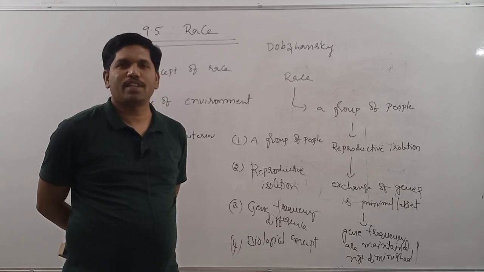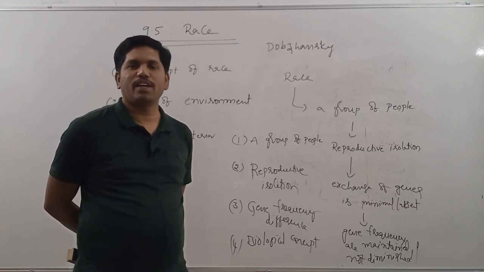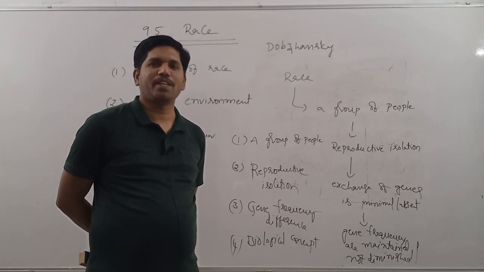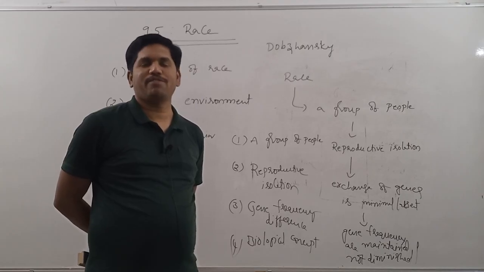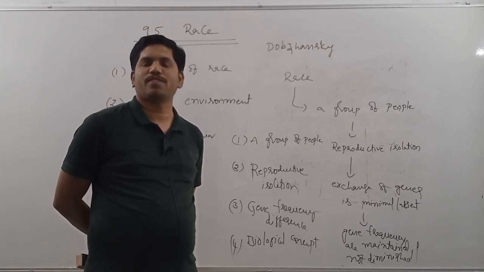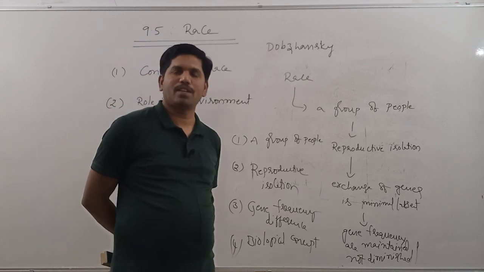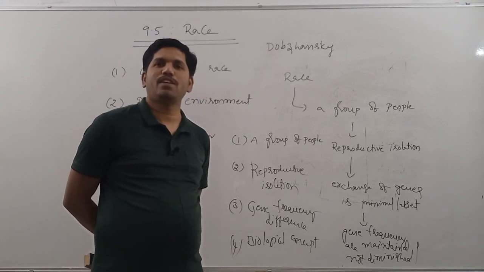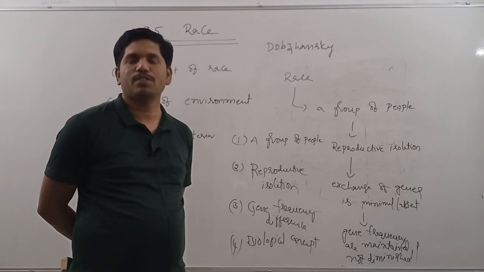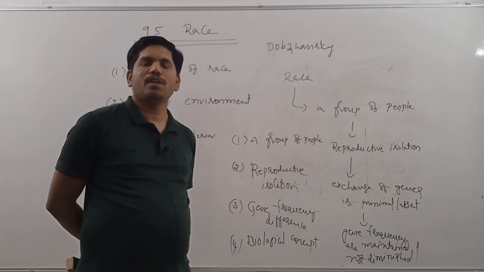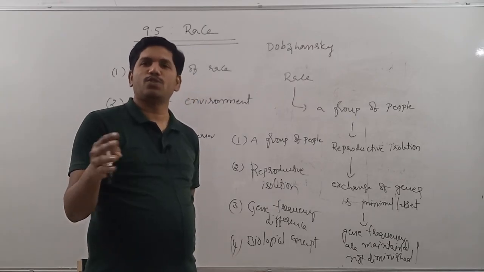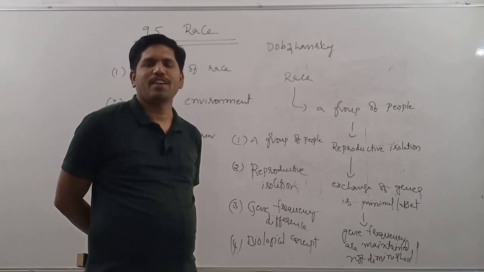Certain people or certain races used to feel that they have superior color, superior blood, superior physical and mental capabilities, and superior culture. They used to feel that by birth they have superiority of color, purity of blood, superior physical and mental characteristics, and superior culture. That's why, based on this assumption, they started practicing superiority on the so-called inferior races.